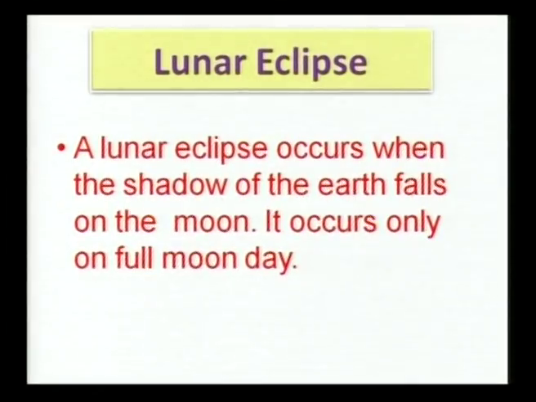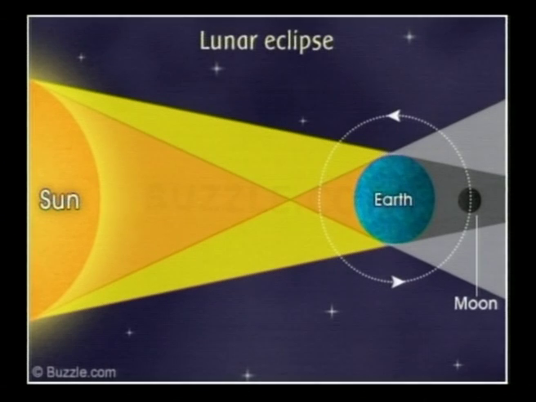Okay, now I am ready to explain about the types of lunar eclipse. It occurs when the Earth's shadow falls on the moon. It occurs only on a full moon day. So friends, let us know about the types of lunar eclipse. Do you know friends, how many types of lunar eclipse are there? Yes, there are 3 types of lunar eclipse. So friends, let us see.